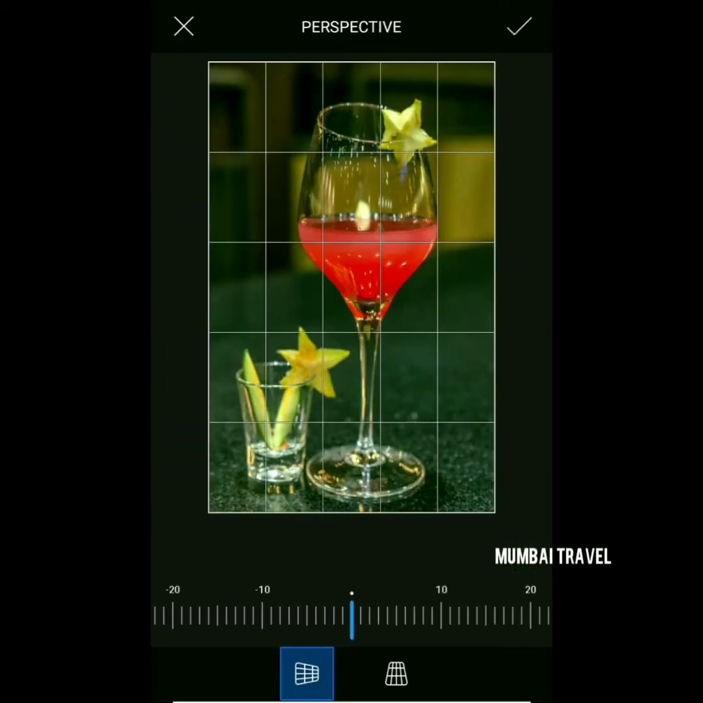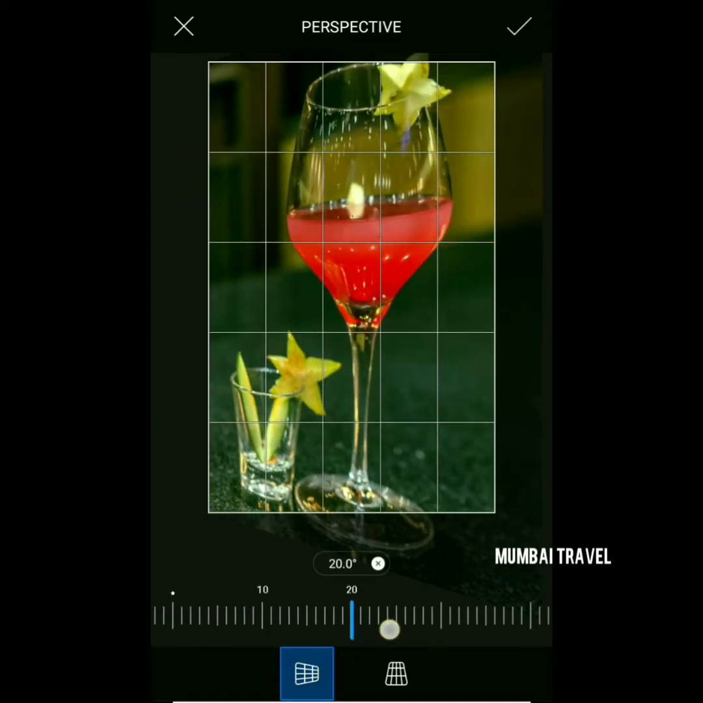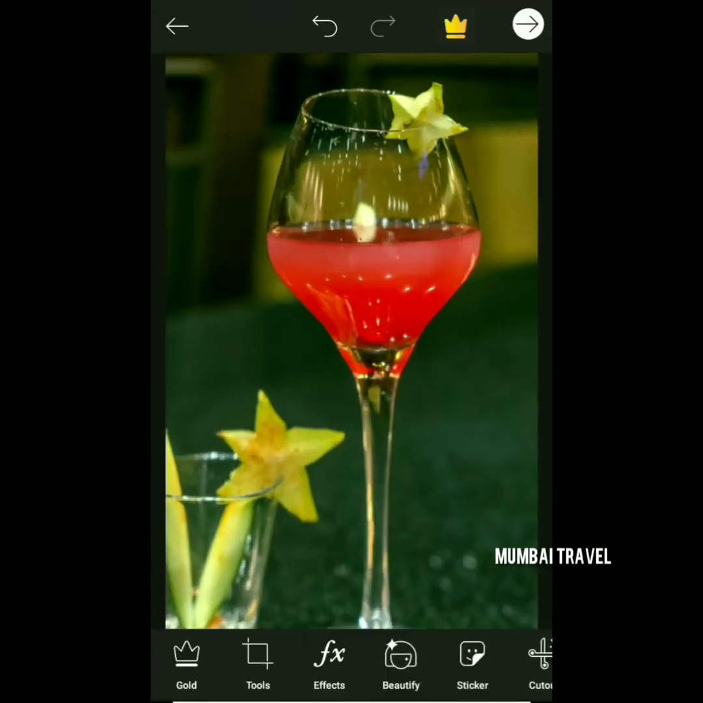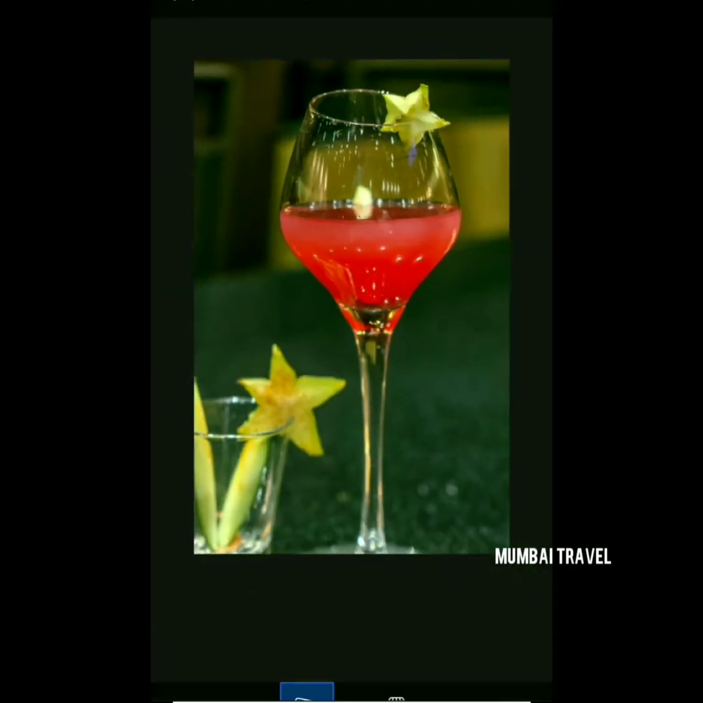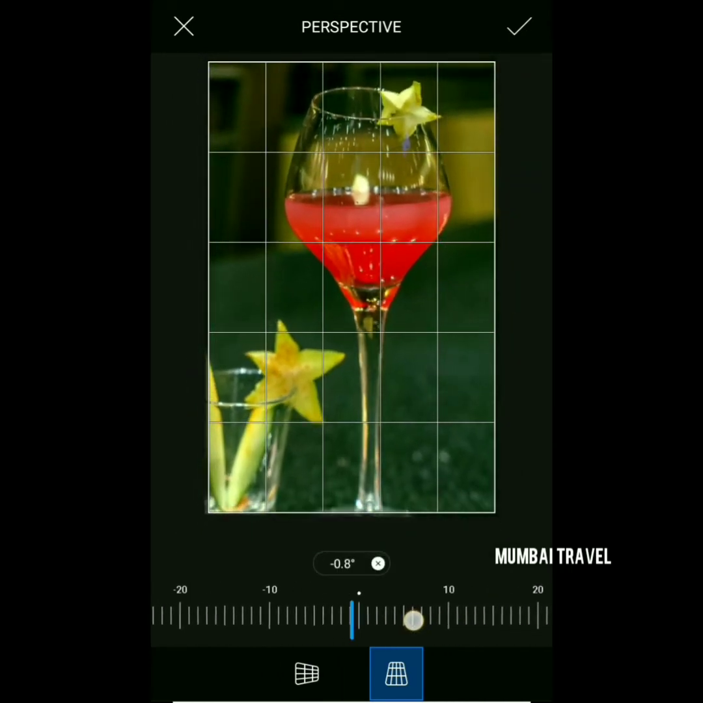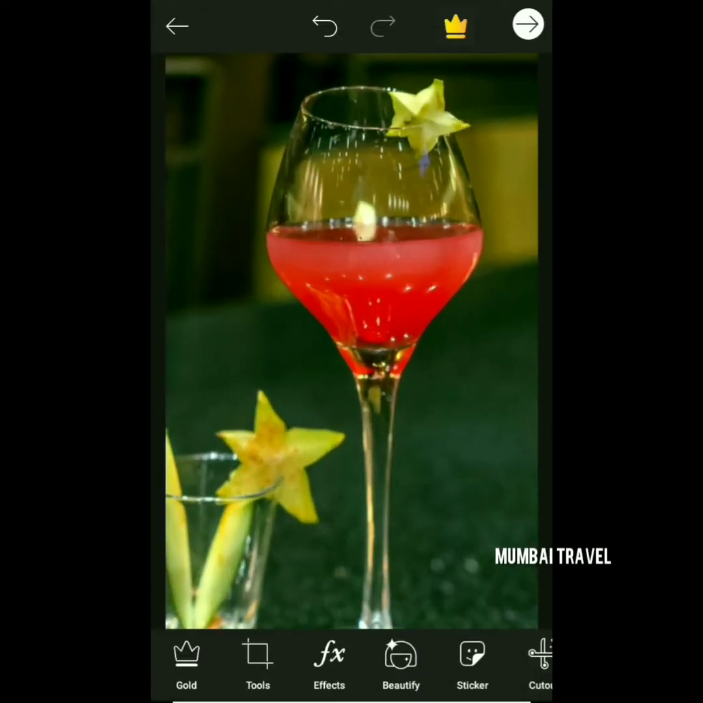Click on the perspective if you want to enlarge a particular part and you just want to focus on that. Here I want to focus on the drink only, so I'm just vertically changing the perspective. You can do it horizontally as well and vertical as well. So this is how you guys make the changes over here.